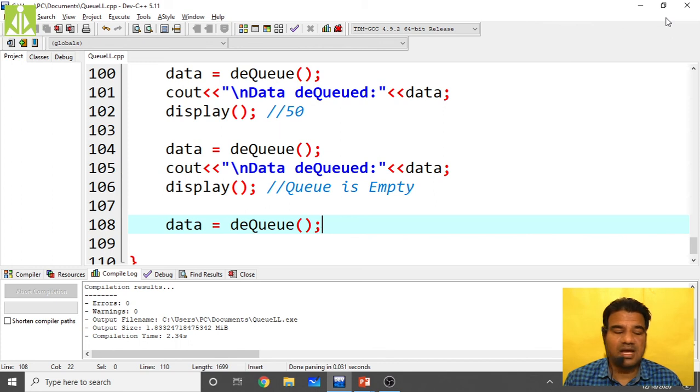In our next class, we'll be starting the very important concept, that is the doubly linked list. It is more complicated than your singly linked list. I need your participation, I need your attention, I need your regular attendance. It is also very, very important.